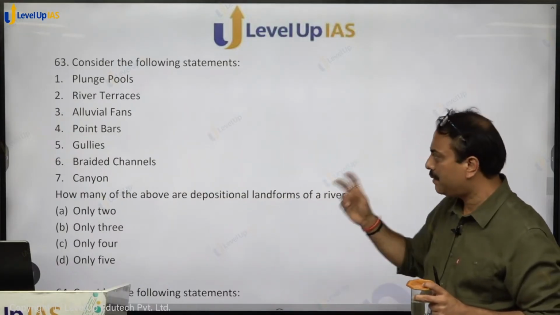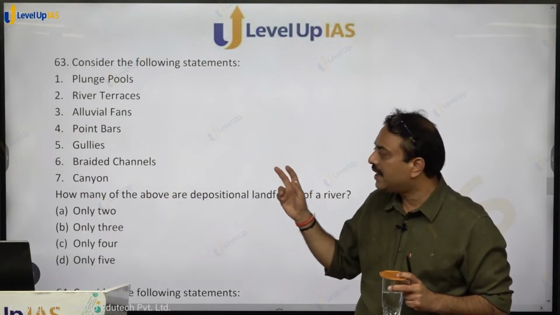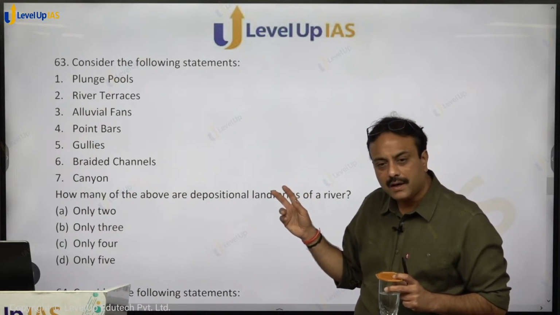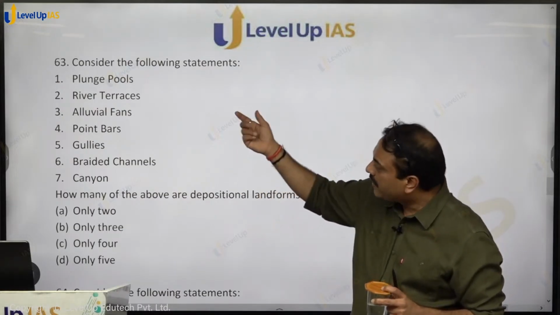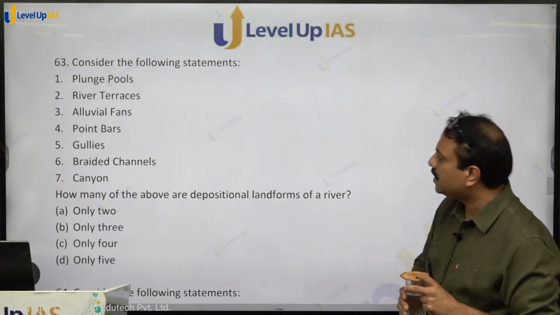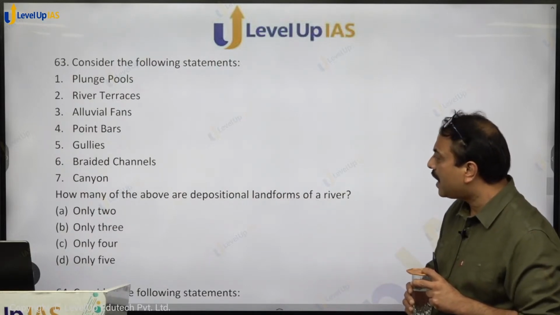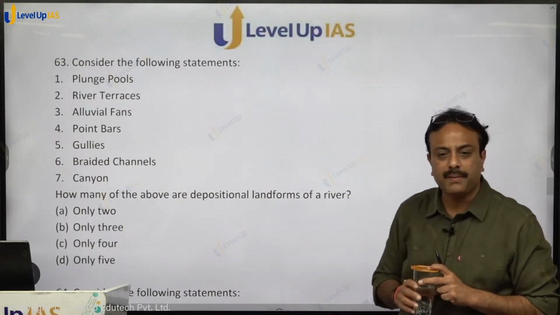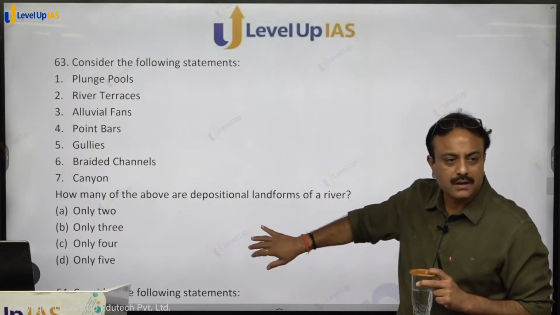Alluvial fans, deposition. Point bar, depositional. Gullies, erosional. Braided channel, depositional. Canyon, erosional. So among depositional landforms we are having alluvial fan, point bar and braided channels. So 3 are there. So option B for boy shall be the right answer. Got that? Sure on that?